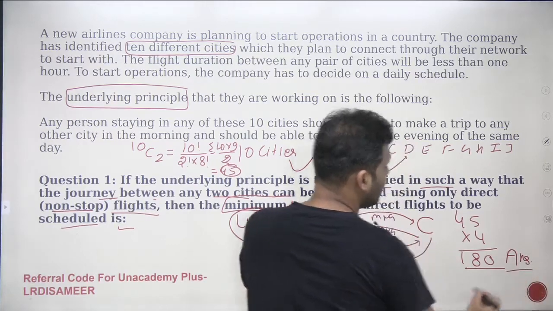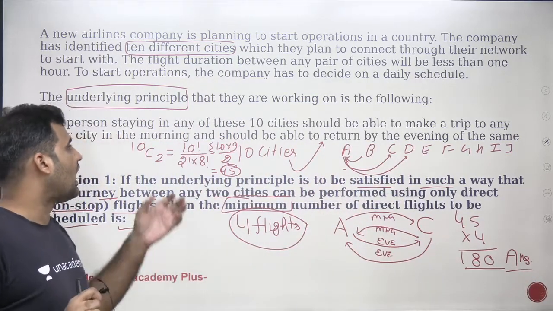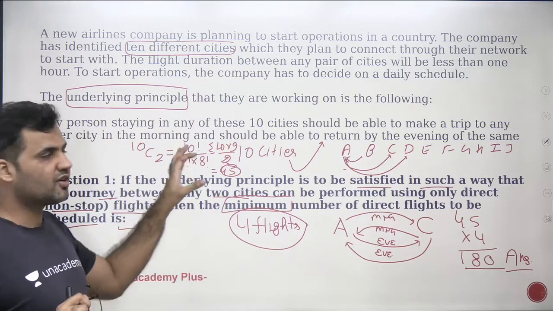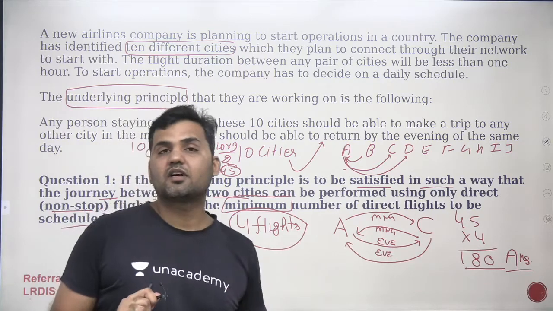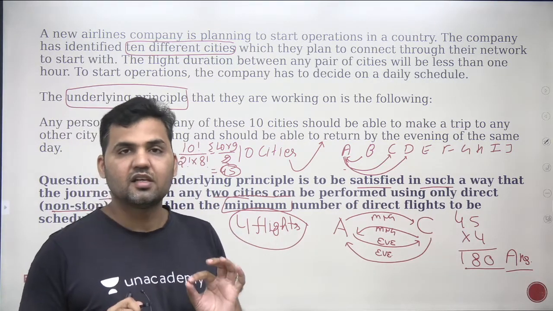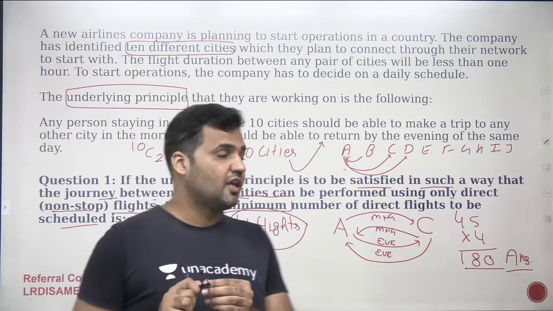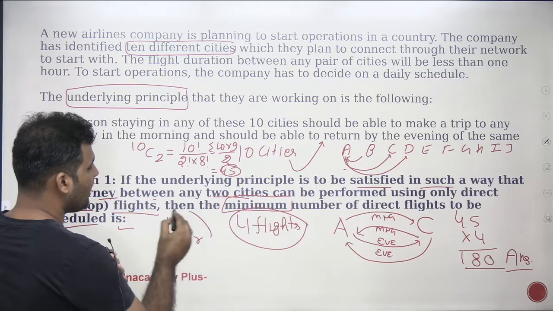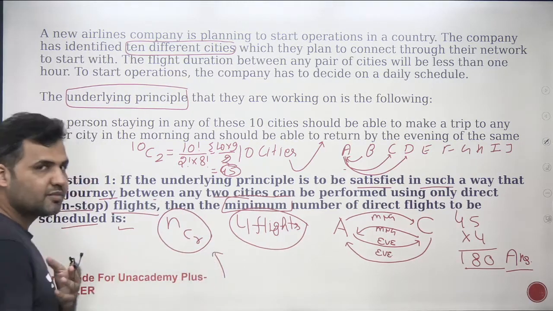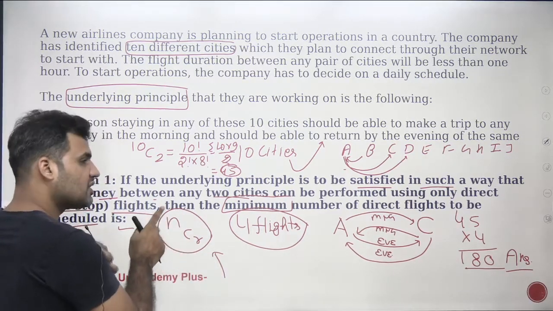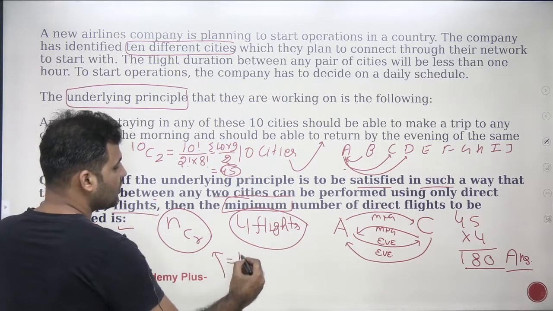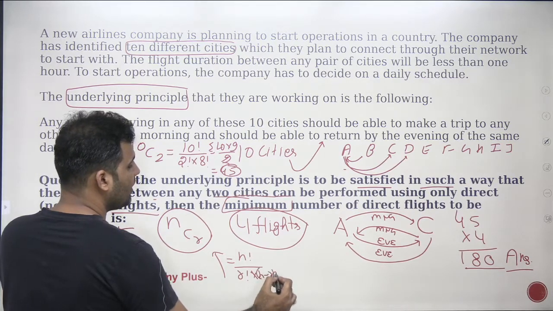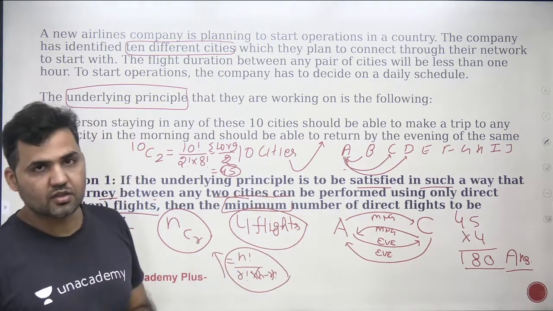So very simple one. It's completely based on your understanding, how you interpret this underlying principle and how you combine it with the basic concept of combination. You see that there is no advanced-level concept of combination that we are using. It's a basic selection process. You should know that if I'm supposed to select R objects out of N, the standard concept is NCR. R objects out of N objects can be selected in NCR ways, which is equal to N factorial by R factorial into N minus R factorial, right? If you know this much basics, you can easily solve the question.